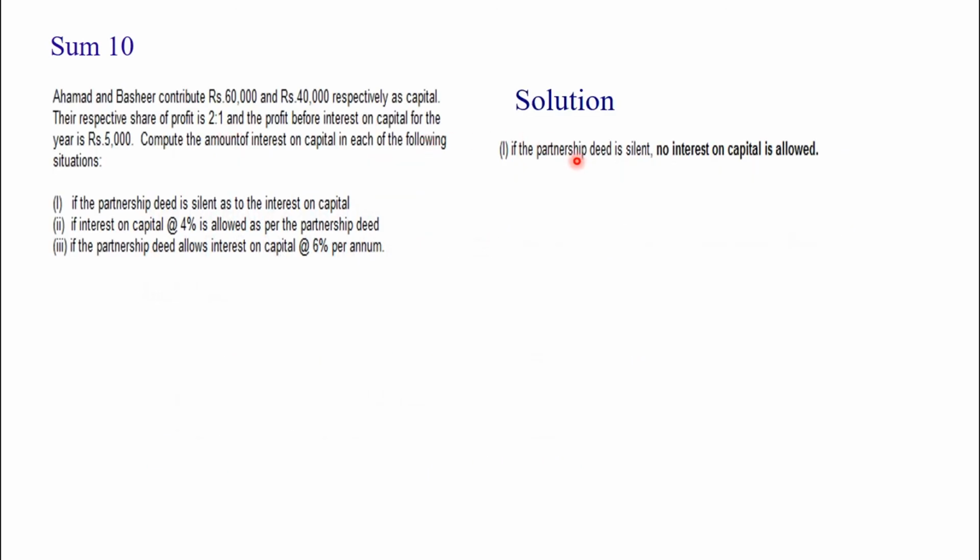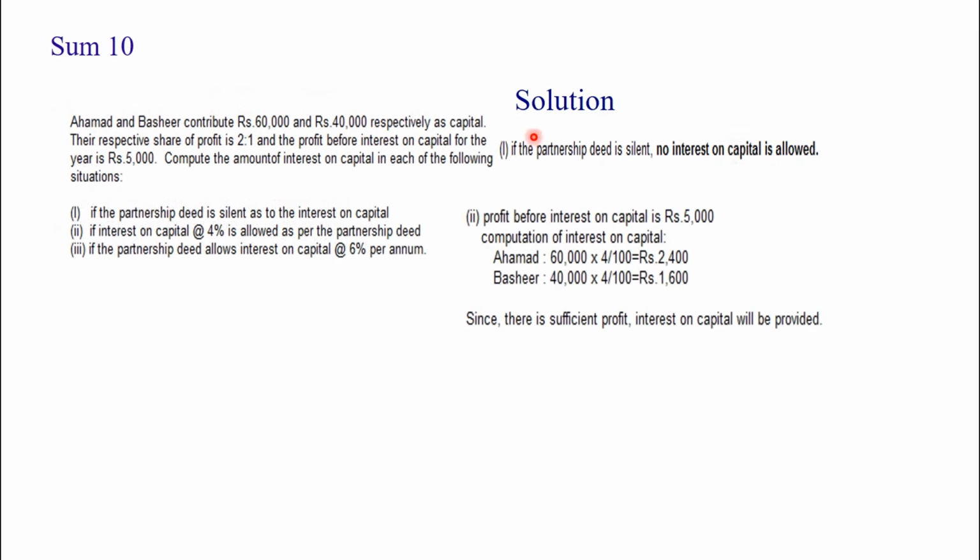First one: if the partnership deed is silent, no interest on capital is allowed. We cannot provide interest on capital to the partners. Second one: profit before interest on capital is 5,000, and we have to provide 4% interest. For Agman, 60,000 at 4% is 2,400.